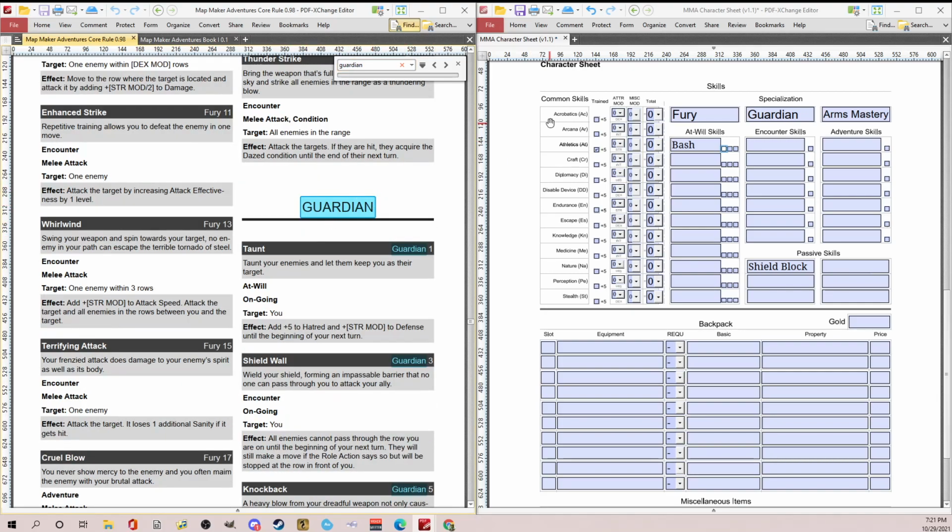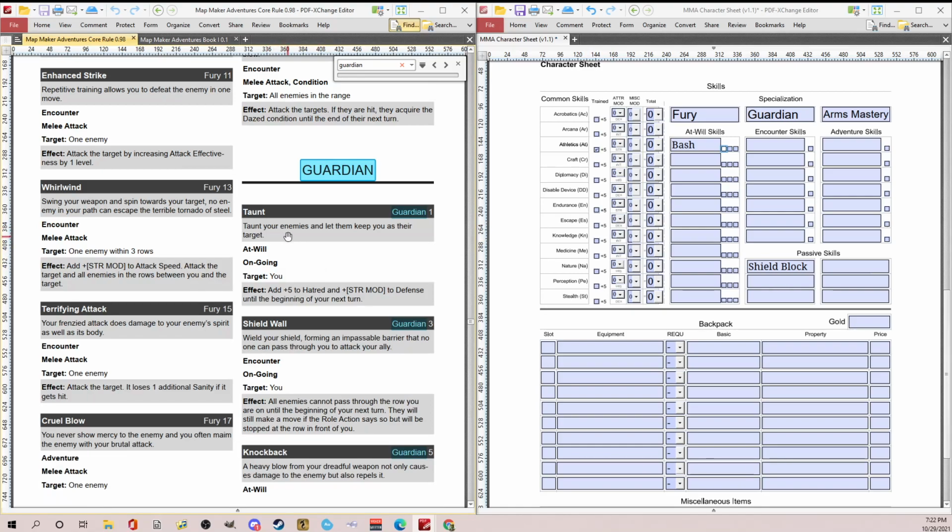So Guardian, and again, I could take, if I wanted, 2 common skills, but let's see what this says. So this one is Taunt. Taunt your enemies and let them keep you as their target. So that would be, I like that. Yeah, let's do that. So let's give ourselves, that's another at will.